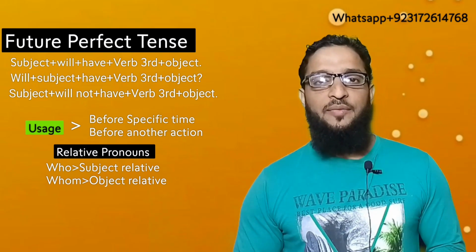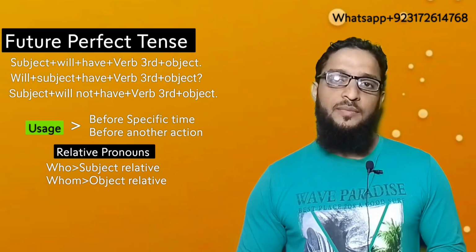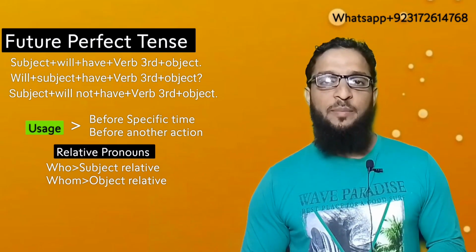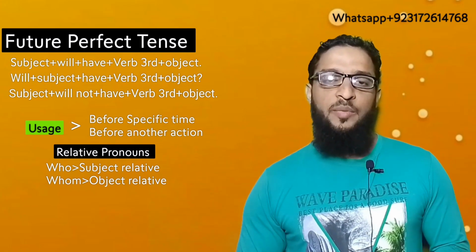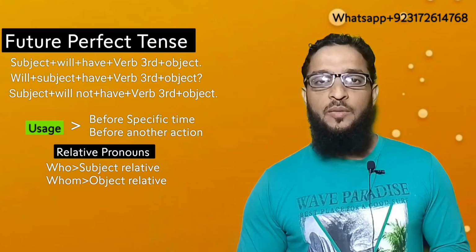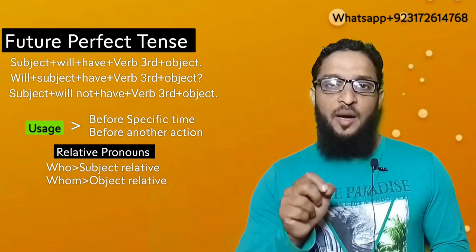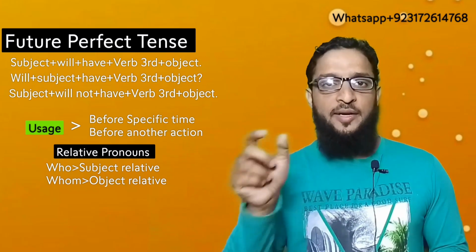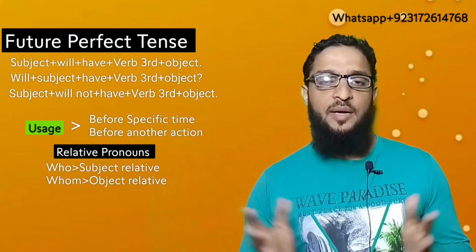The second one is, for example, if I say before you come I will have gone, or before you join me I will have completed my work, or before you cook food I will have eaten my food, which means one action is completed in future before another action. Okay, these are all examples.